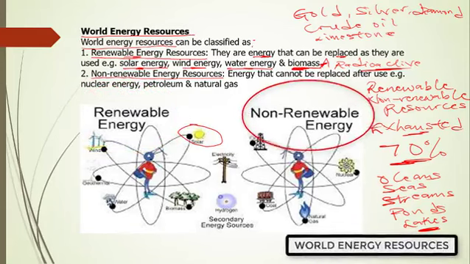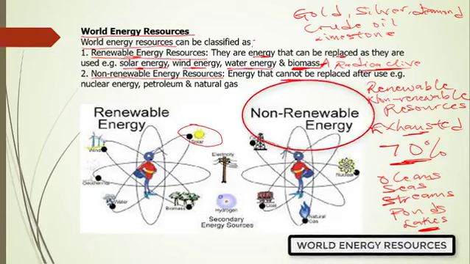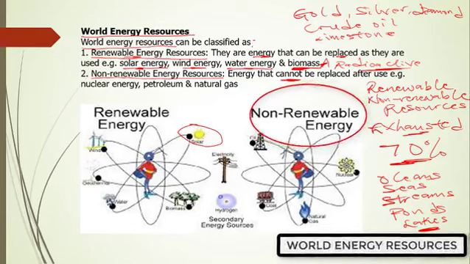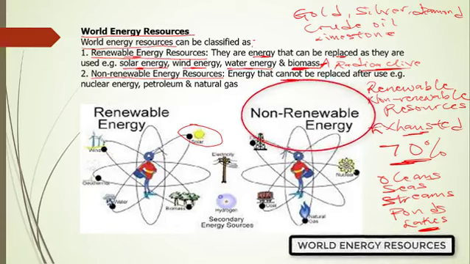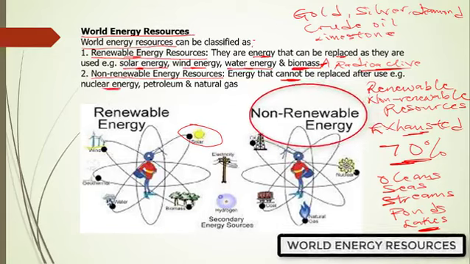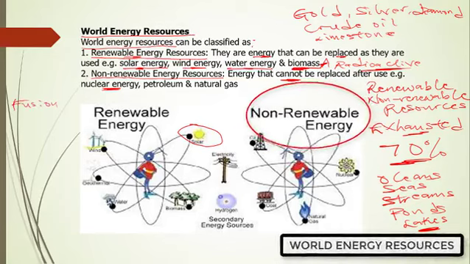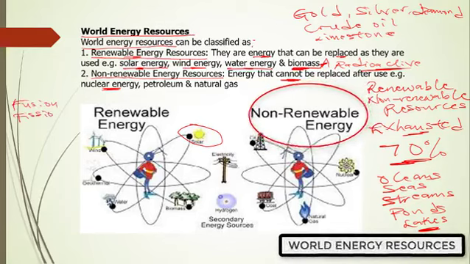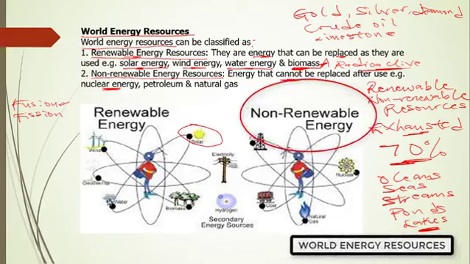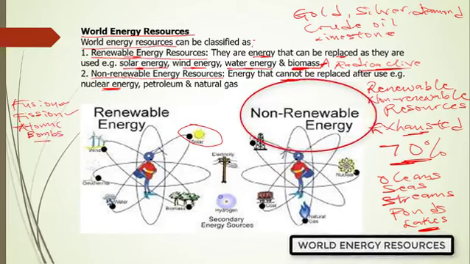As the name implies, non-renewable simply refers to energy that cannot be replaced after use. The key word is cannot. So the opposite of renewable energy resource is non-renewable energy resource. As we've used that up, it cannot be replaced again. Let's say, for instance, nuclear energy. In the previous class, I talked about a process known as fusion and a process known as fission. This fusion and fission is the principle that is being used in the construction of atomic bombs. That is how atomic bombs operate.